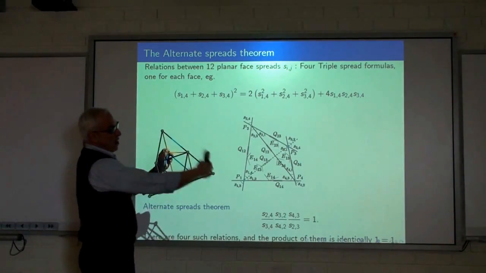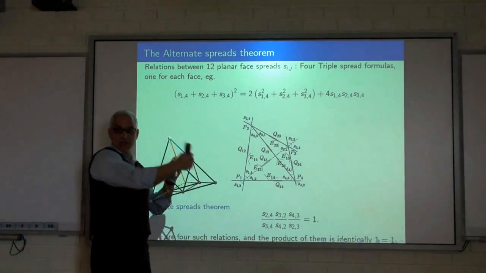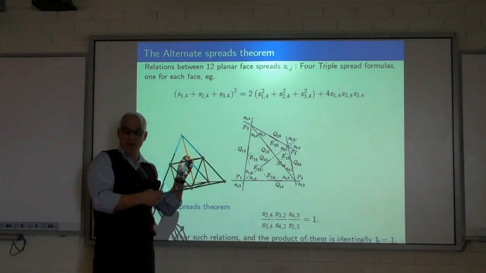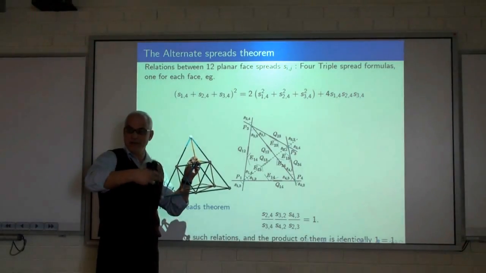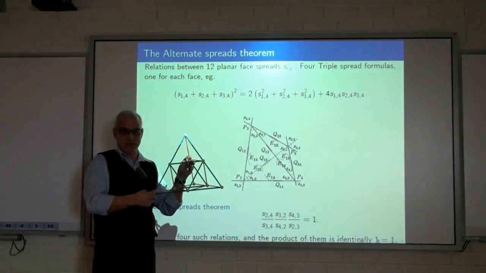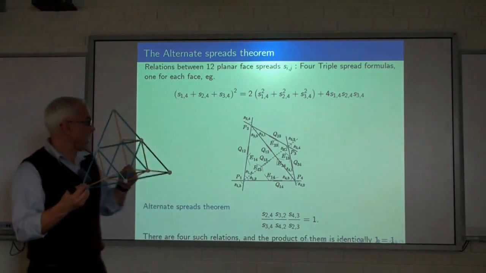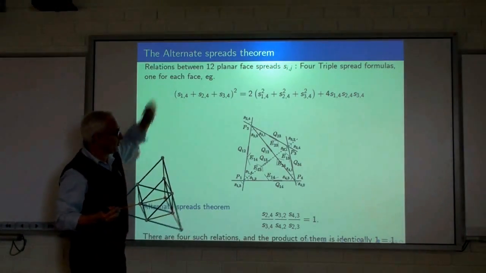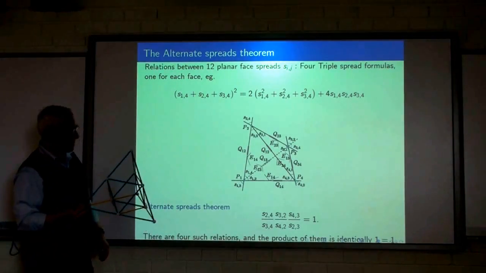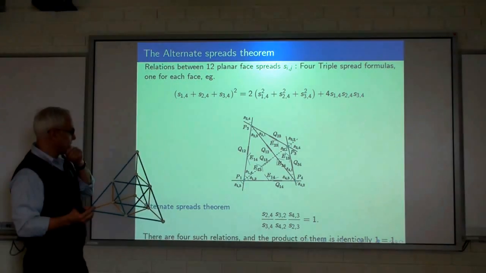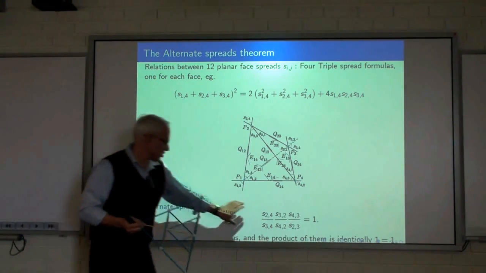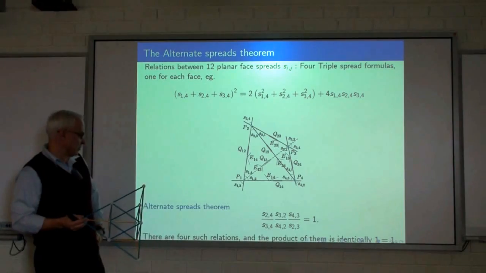That's an elementary consequence of the spread law if you think about it for a few minutes. Of course, in every triangle face, the 3 spreads must satisfy the triple spread formula, the analog of the sum of angles being 180 degrees. So of the 12 face spreads that we have, there are 4 such triple spread formulas and 4 such alternate spreads theorems.